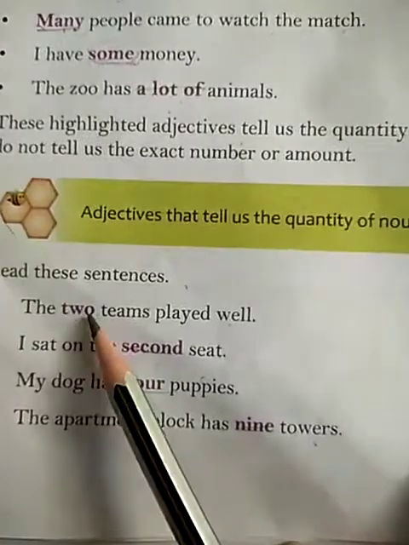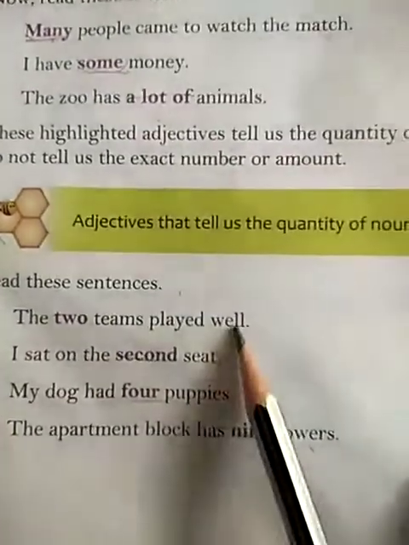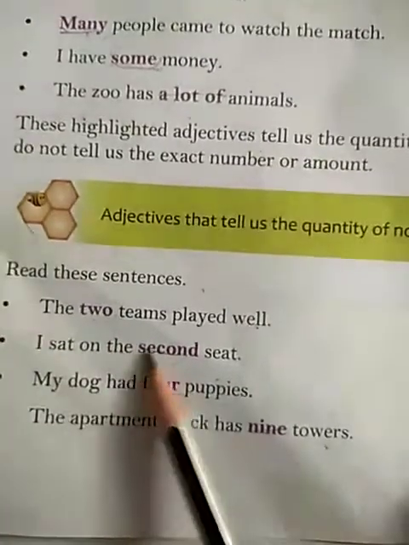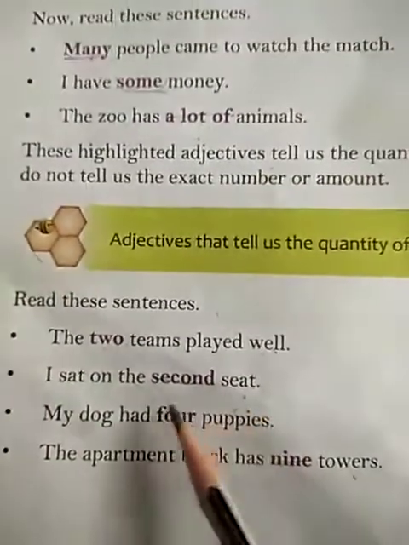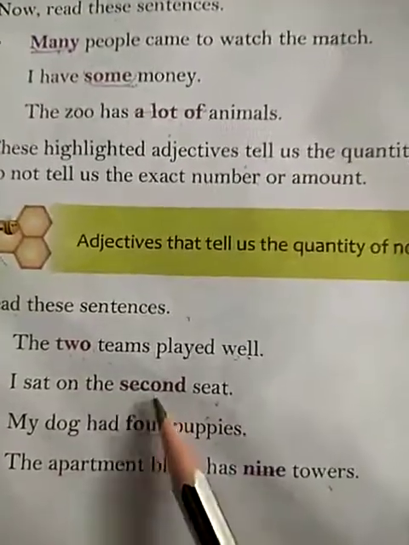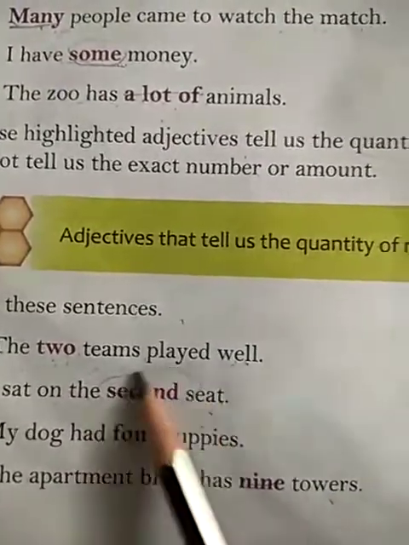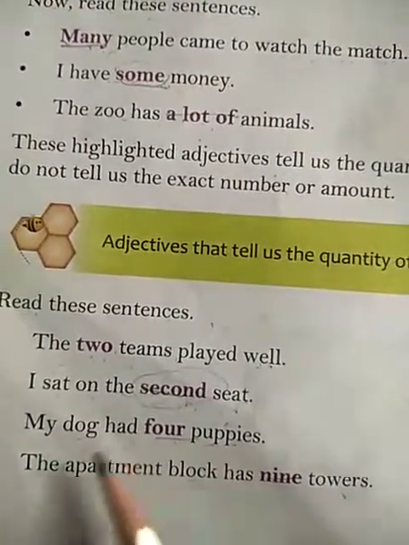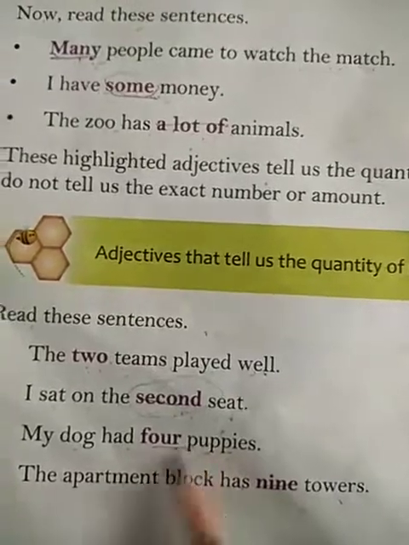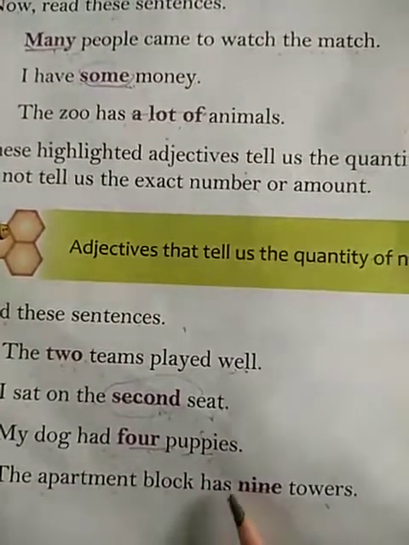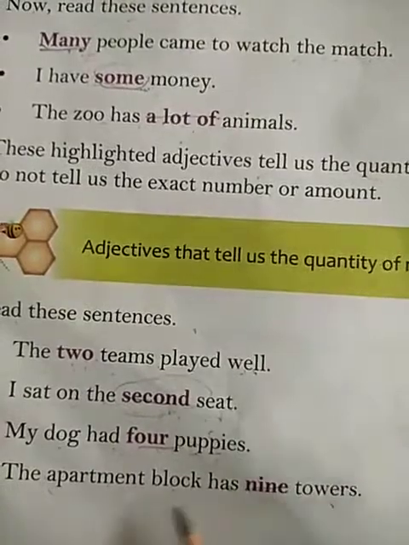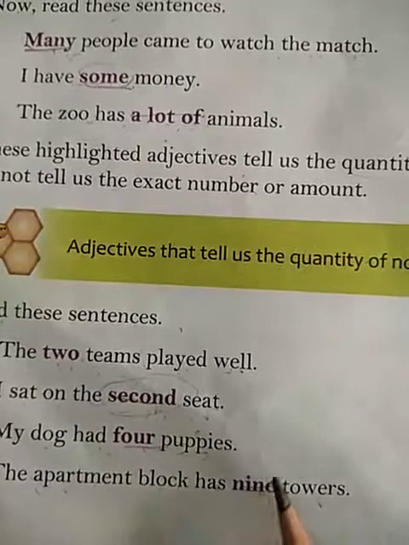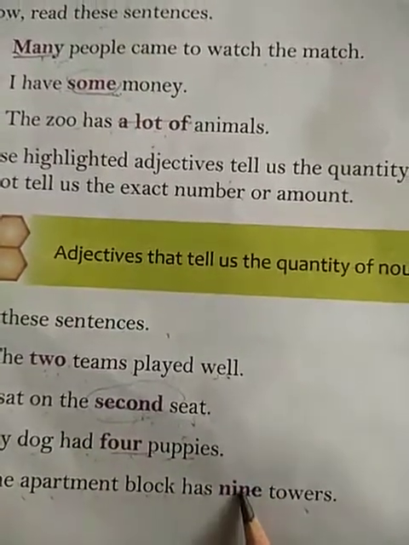Like, the two teams played well. Now how many teams played well? The answer is number 2. I sat on the second seat. Now on which seat did you sit? That is the second. Means this word is telling the position in the series. My dog had 4 puppies. So how many puppies did the dog have? That is 4. The apartment block has 9 towers. So how many towers are there in the apartment block? That is 9 towers. So it is giving the information of the number.